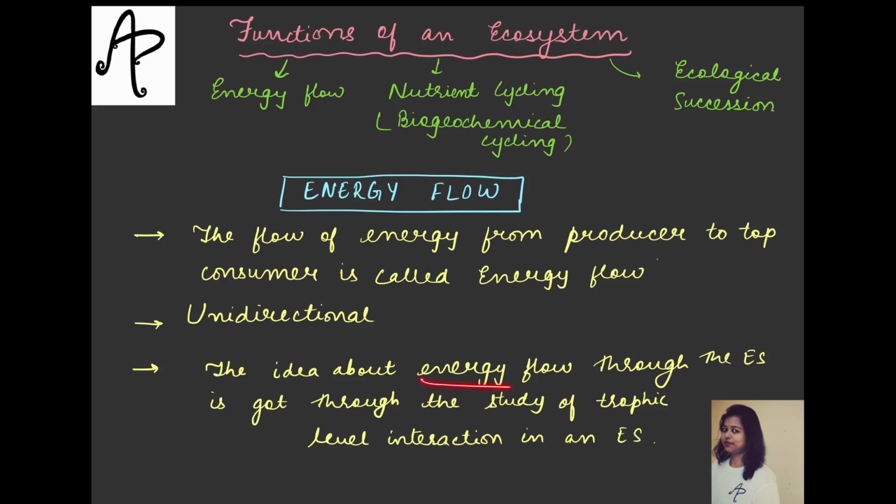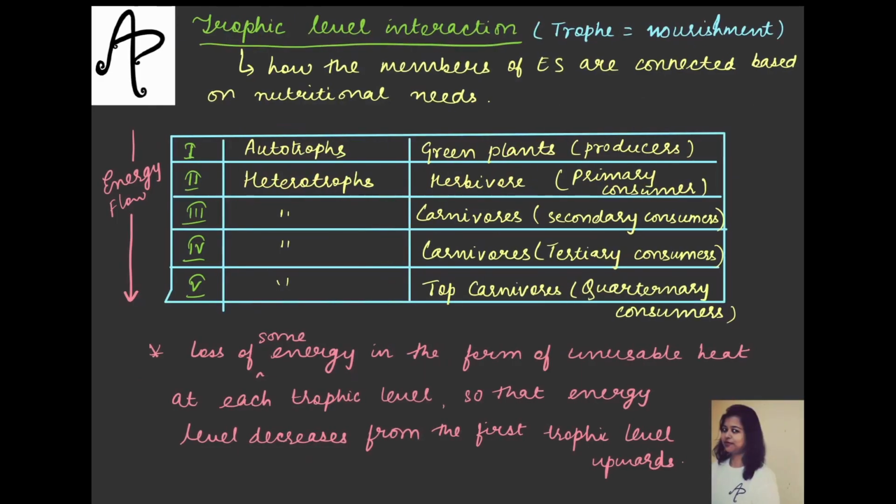Also, अगर हम बात करें that how do we get the idea about this energy flow, that how does it happen throughout the ecosystem. So the idea about it throughout the ecosystem is got through the study of trophic level interaction in an ecosystem. Now what is this trophic level interaction? Let us try and see from here. So trophic level interaction में ये चीज़ें रहती हैं. अच्छा, ये क्या चीज़ें हैं? Basically the term trophic is derived from the word troph, which means nourishment. So how at different levels the organisms are getting food or nourishment for themselves.